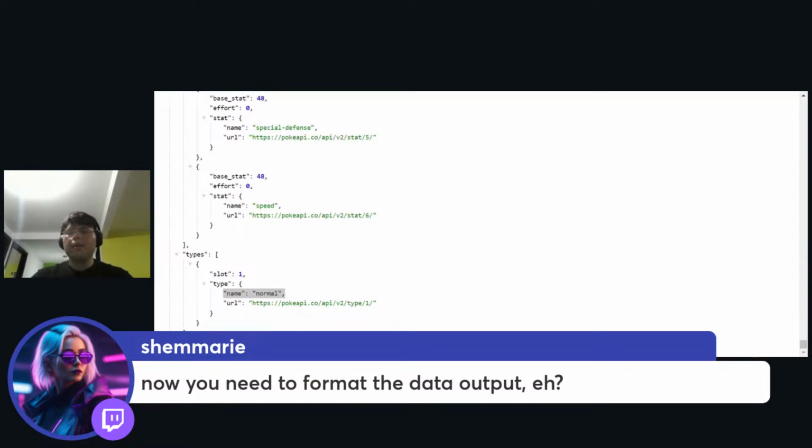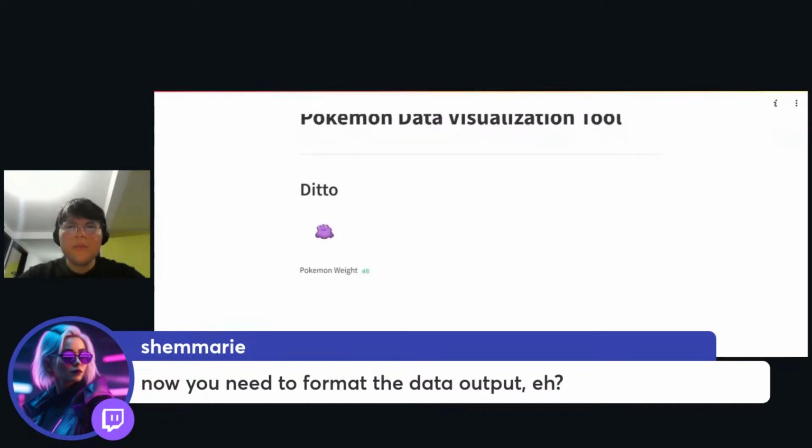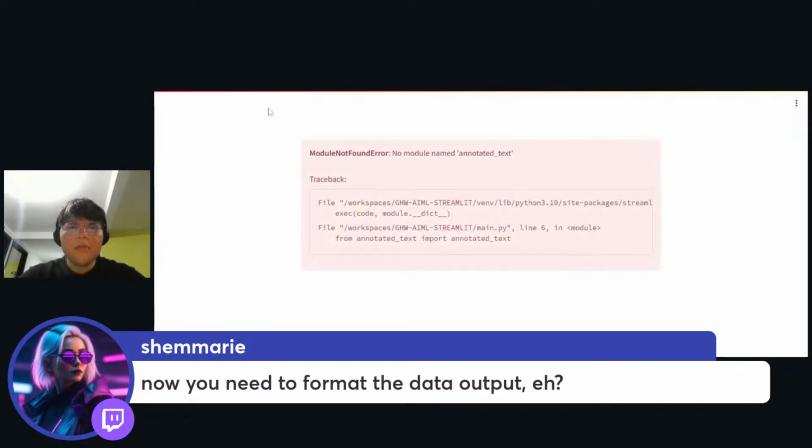And yeah, so I don't know if I'm doing this correct. I think I'm doing something wrong. Let me just try to go here again and see if something went wrong. Not model annotated text. Did I do something wrong? Oh yeah, I think because I just installed something new here, I need to recreate my application.